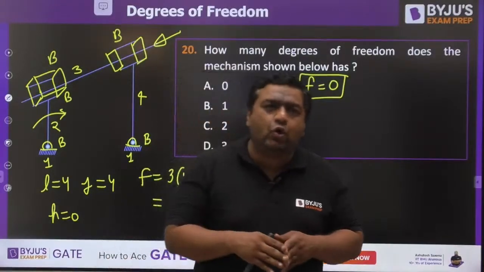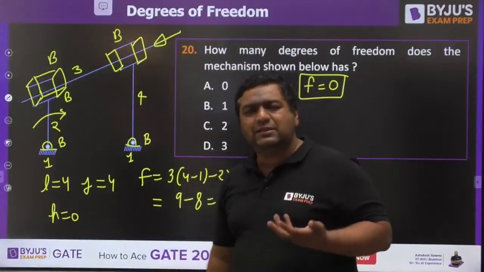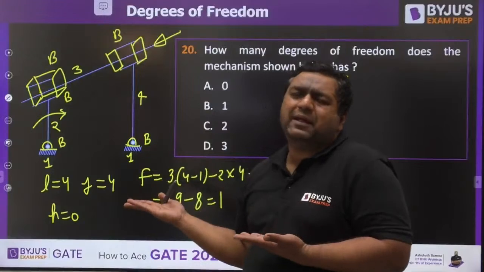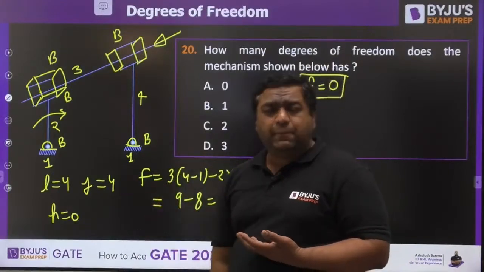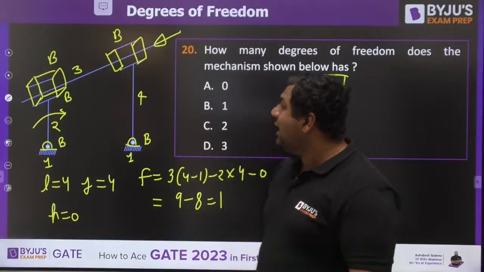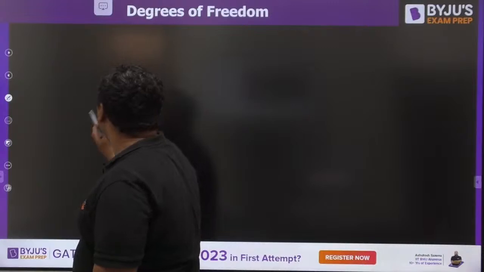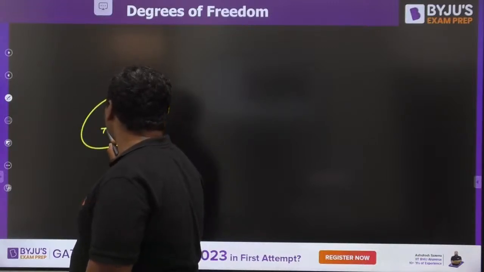Then Kutzbach thought to revise the equation because he found that there is something missing. First of all, he thought it may be an exception, but then other cases also came with the same issue. One of the other cases which came into the picture was the cam and follower with a roller follower.